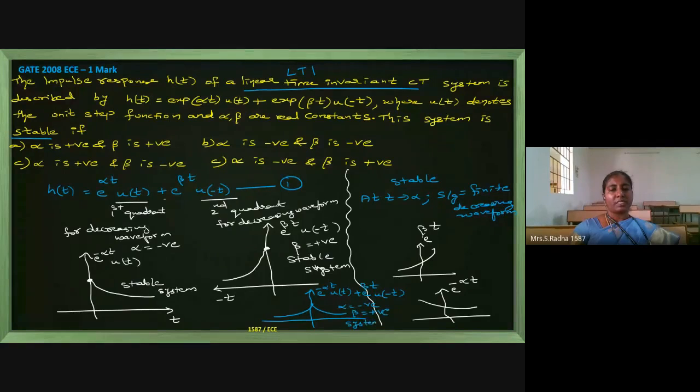This is about the alpha negative, beta positive option. I have written this last option wrong here; this last option is correct. Alpha is negative and beta is positive. This last option is the correct answer.